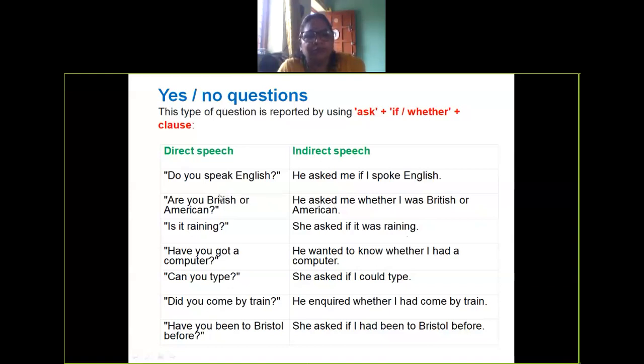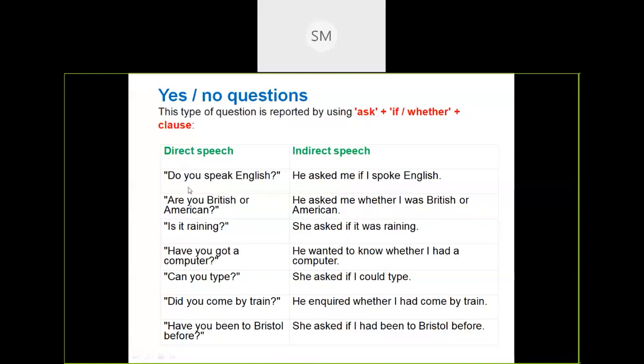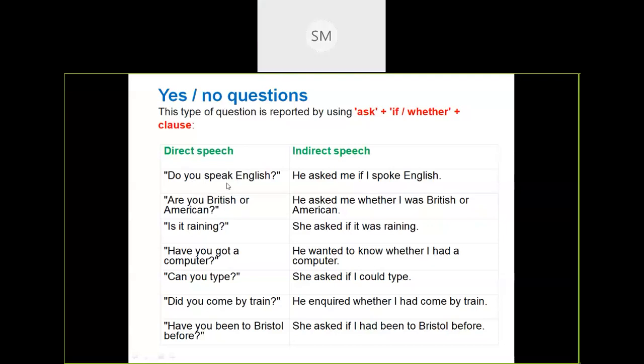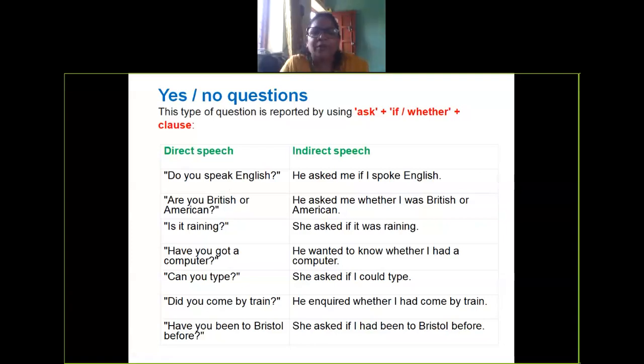Positive here, so it is dropped. Very good. Then, if has come. Okay. Ma'am, interchange between auxiliary verb and subject. Very good, right? Okay, so you understood this? Any problem here? No, ma'am. Go through these sentences. Can you type? This is a modal. Okay, can will change into could. She asked if I could type. Right? Can to could. Yesterday I gave you a table, isn't it?